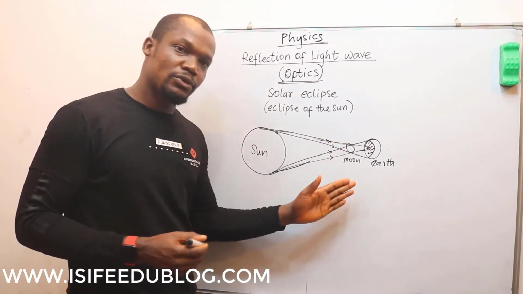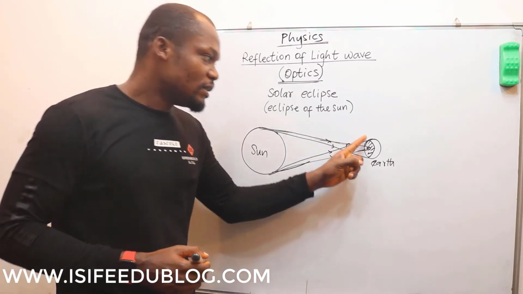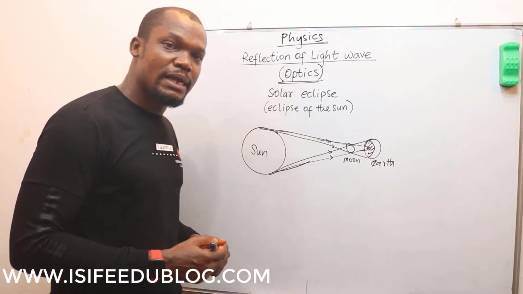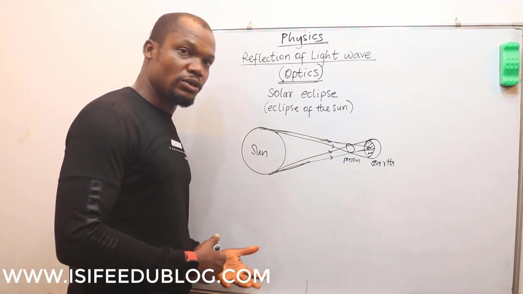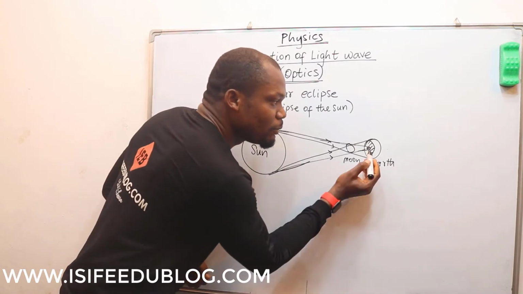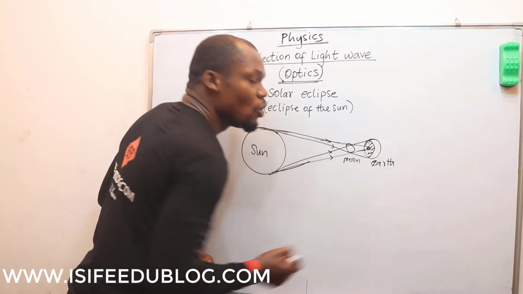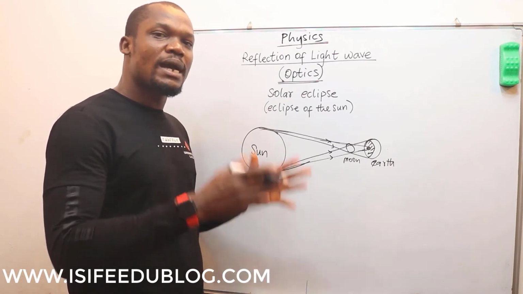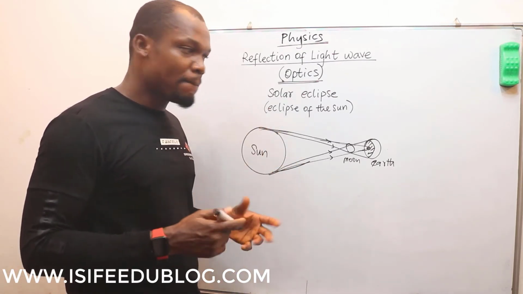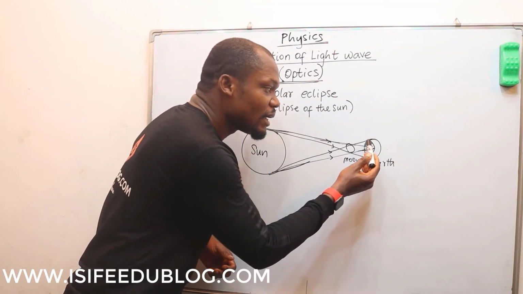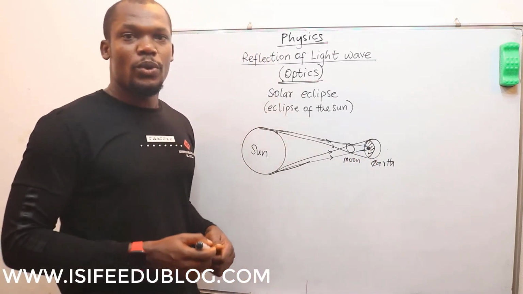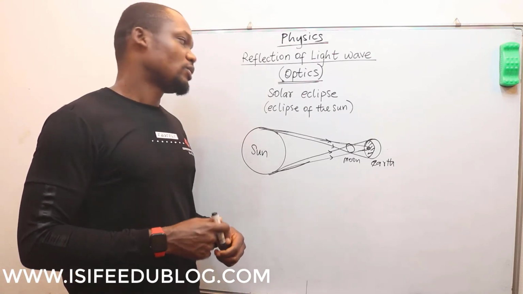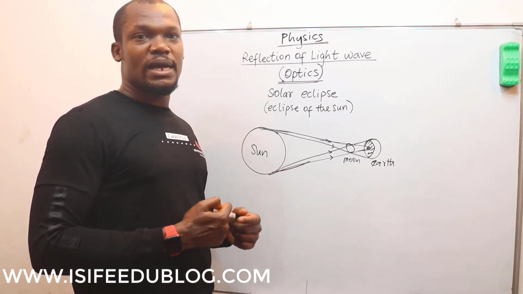So when eclipse takes place, the people living at the umbra region will experience what is called the total eclipse, which is the total darkness during the day, and the people living around the penumbra region will experience the partial eclipse of the sun. So that is all about the solar eclipse.